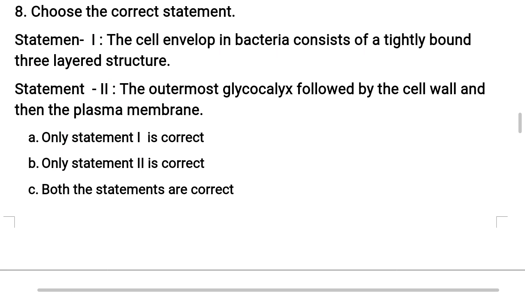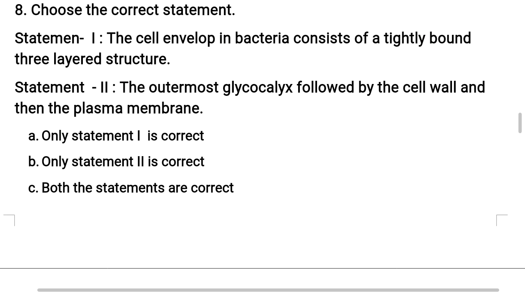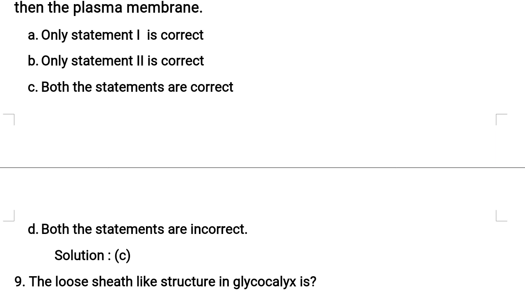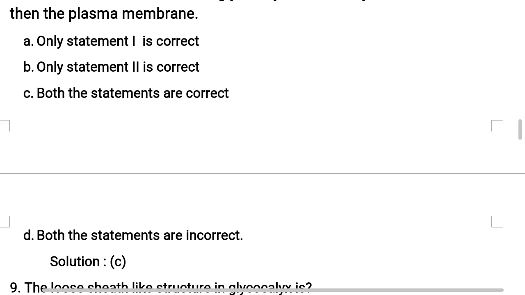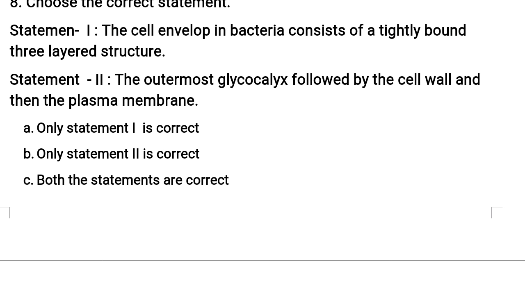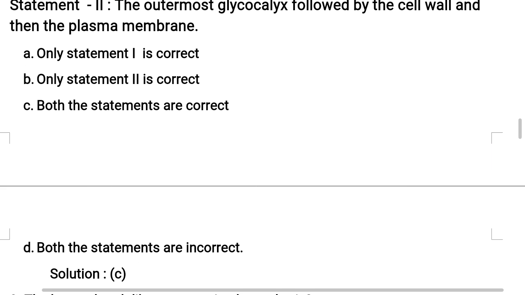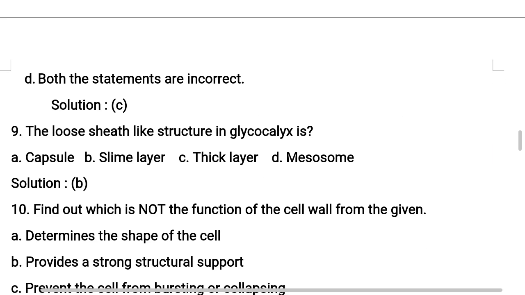So according to the given statements, both the statements are correct. Understand? So which option is correct for the given question? Option C. Both the statements are correct. It means the cell envelope in bacteria consists of a tightly bound 3-layered structure. Statement 1. And statement 2 is the outermost glycocalyx followed by the cell wall and then the plasma membrane, which is also called as cell membrane. So both the statements are correct. So option C is correct for this question.